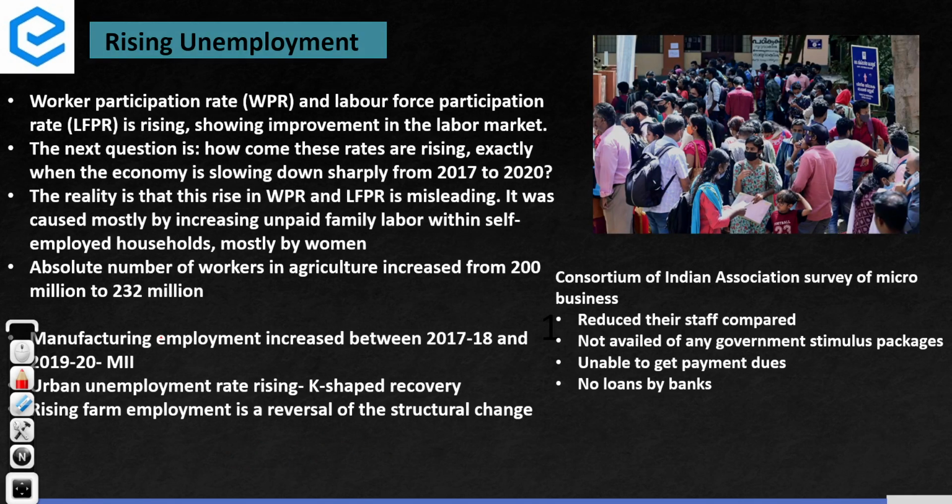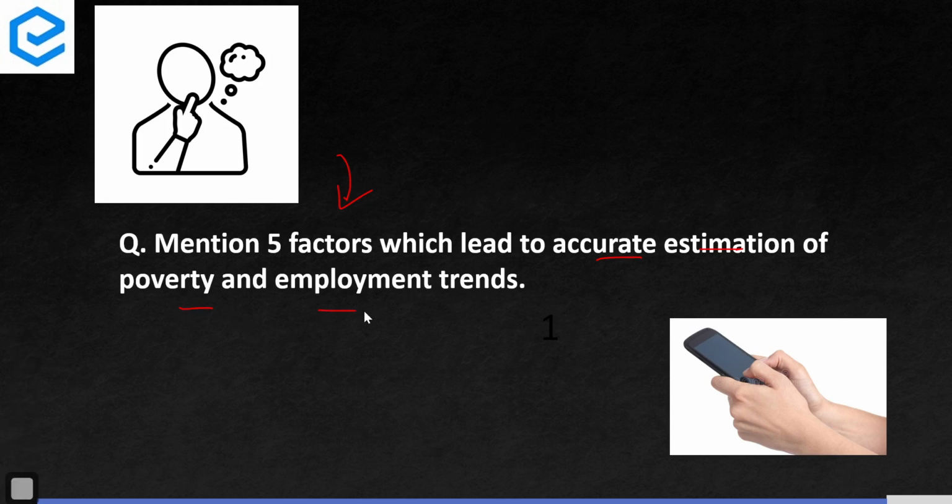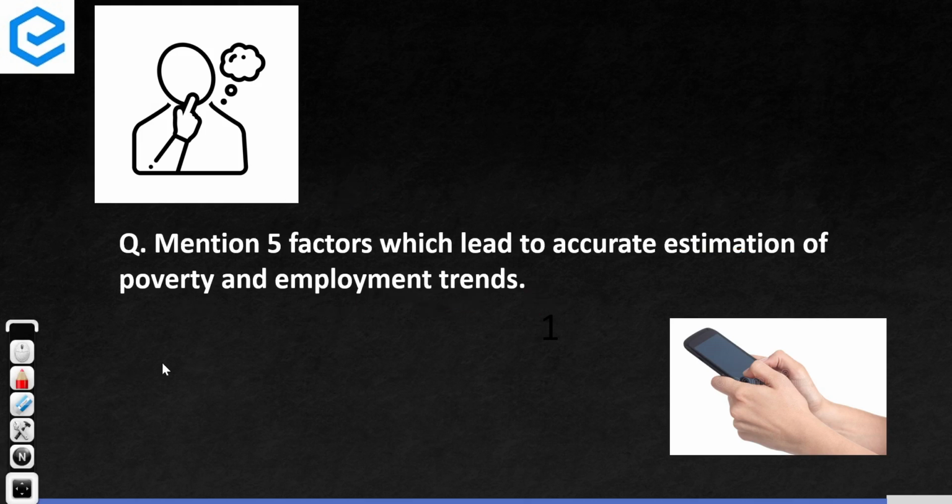I expect a question like this in the examination, so look at this topic well and prepare well. Mention 5 factors which lead to accurate estimation of poverty and employment or unemployment trends in the country. A simple question, but it's important for you to exercise your brain. So put down the answer to this in the comment section.